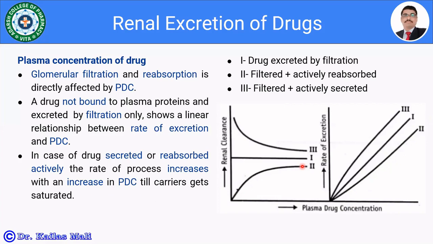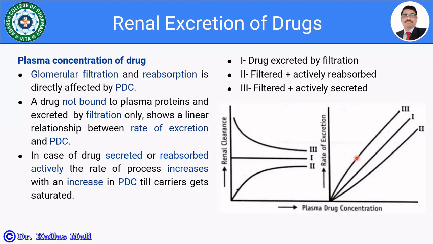saturated. Then case 3, where the drug is going to be filtered and actively secreted. Initially we get high clearance values. Thereafter, the rate is going to be reduced because of saturation of active sites. And at last, we achieve the plateau or constant values for the renal clearance. And in the case of rate of excretion, we get this third curve.